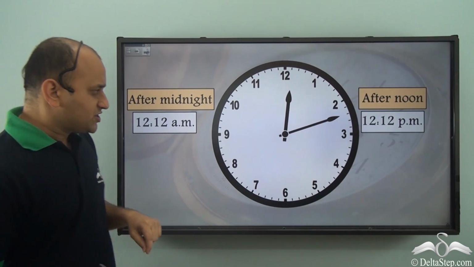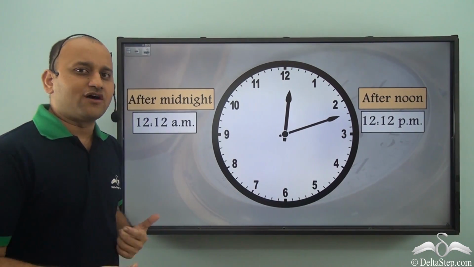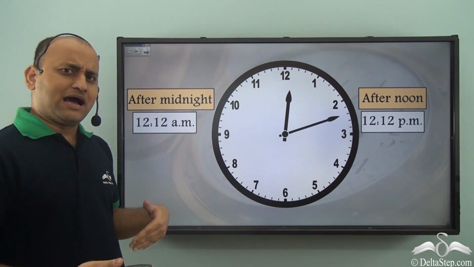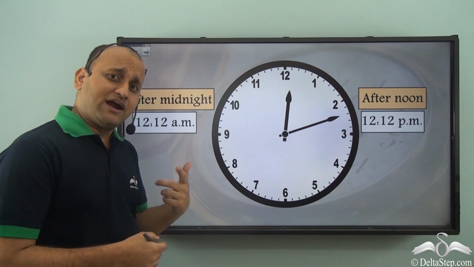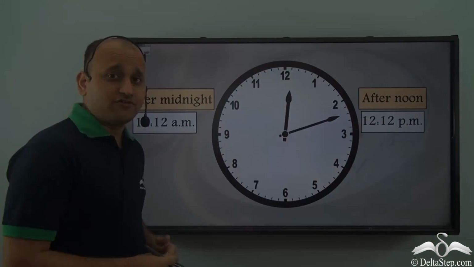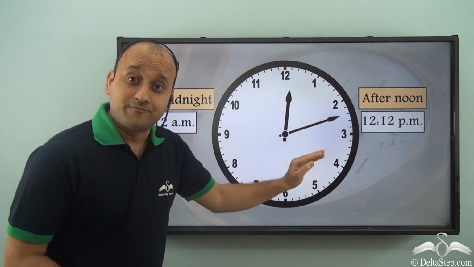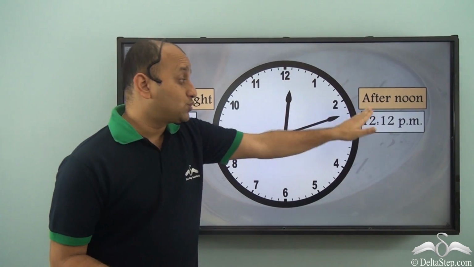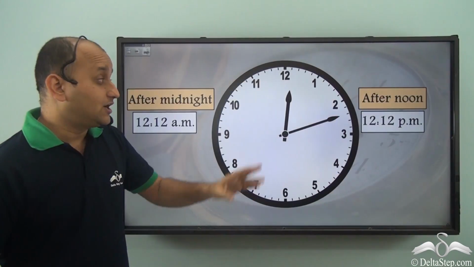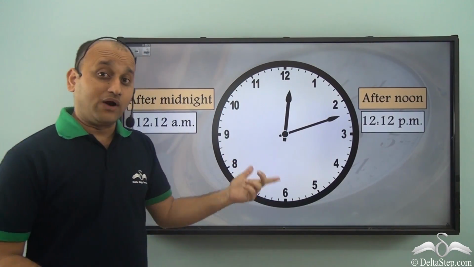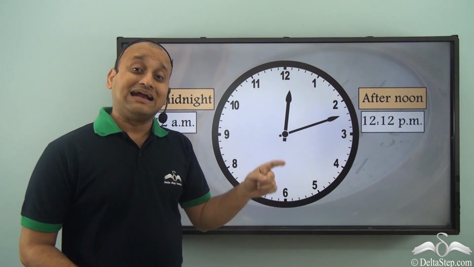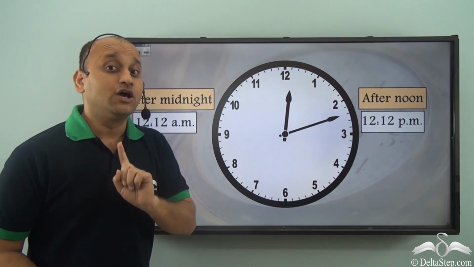Now, the question is, what happens in a 24-hour clock? Will you simply apply the formulas which you had learned earlier and convert these hours? Well, those formulas will not work in the case of 12, because this is a region where the 12-hour clock resets while the 24-hour clock doesn't reset, particularly at noon.